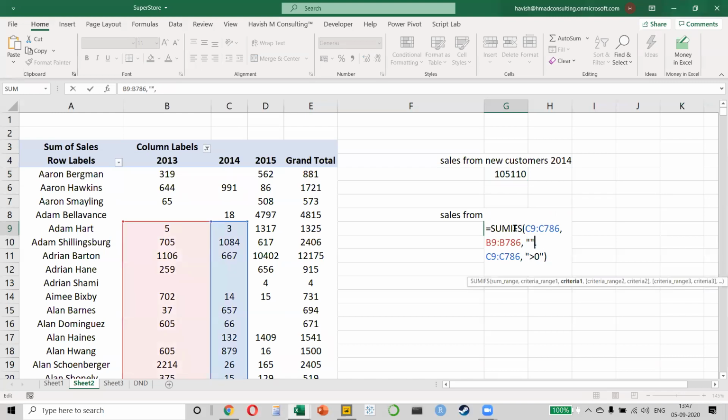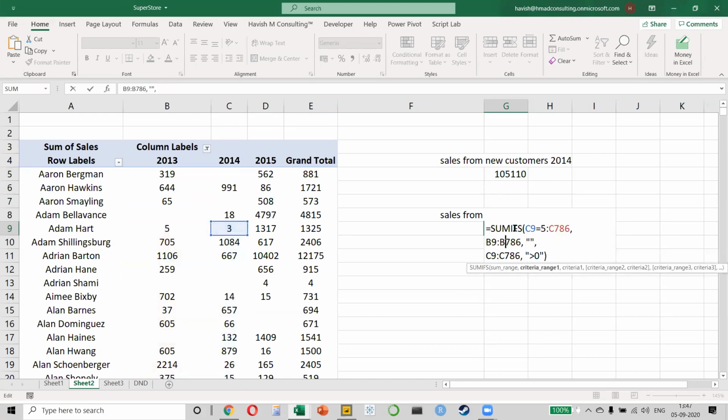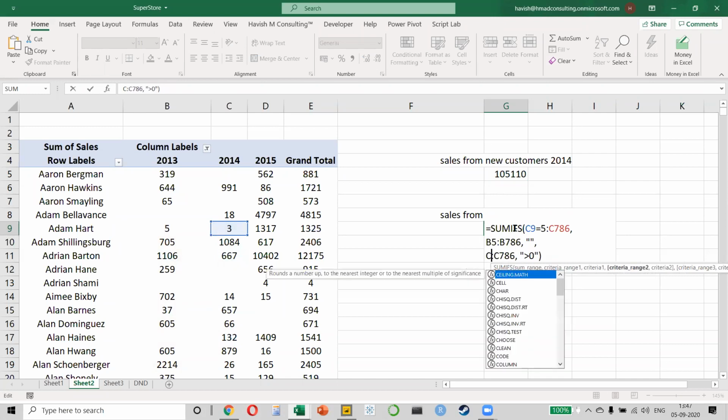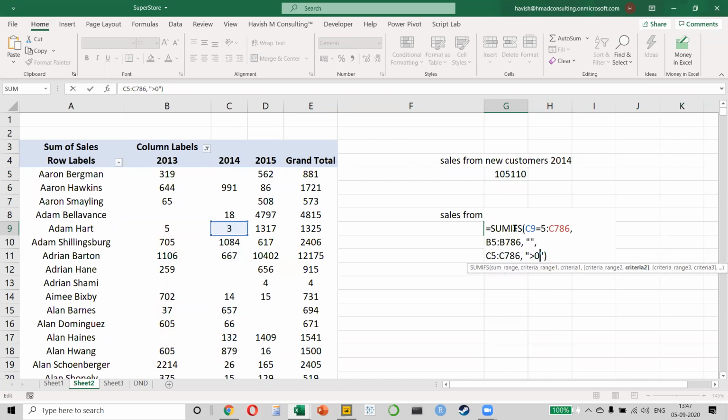Let me make sure why this one is not working. Just give me a moment. This should actually be from C5. B5, C5. Give me a moment.